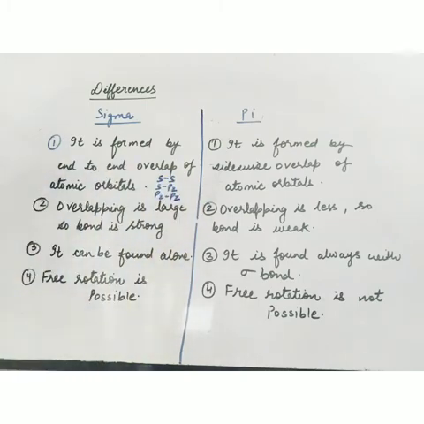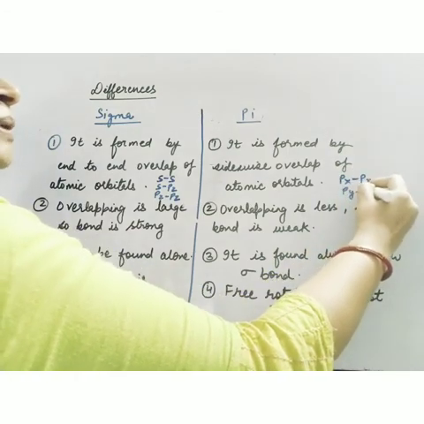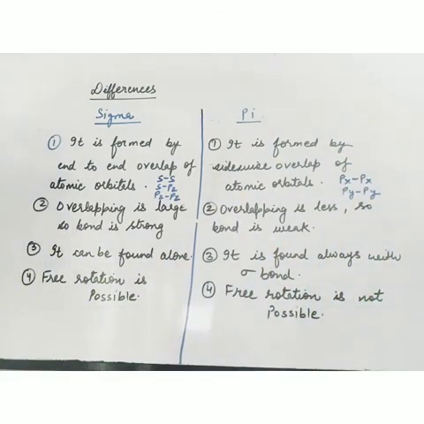Clear? And the pi bond is formed by sidewise overlap. So sidewise overlap means which orbitals will take part? Px-Px and Py-Py. Overlapping is large in sigma, so this bond is strong. I told you that greater the extent of overlapping, stronger the bond formed. In sigma bond, the overlapping is intact, end to end. No breaking is there. It is continuous overlapping. So it is a stronger bond.